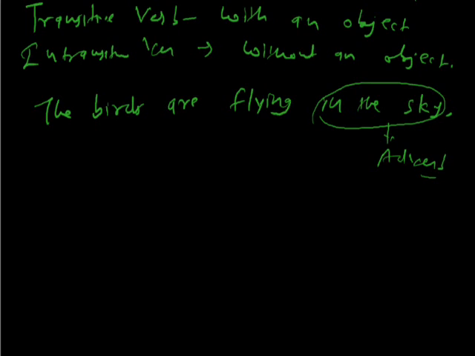Now try as hard as you can, and yet you cannot place an object with fly in this sentence if you want to let it remain meaningful. The birds are flying. Now because it cannot take an object here, this verb is an intransitive verb. Clear? Now I am flying. Of course I can say I'm flying in the skies. I'm flying over your head, I'm flying over your roof, I'm flying over the tree, anywhere. But then I can add something more to it. I'm flying a kite.